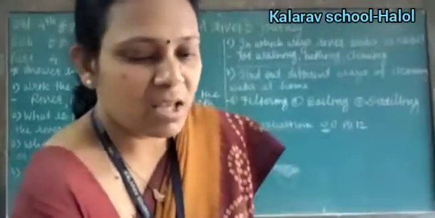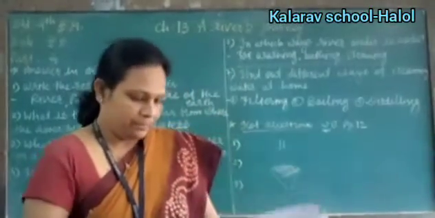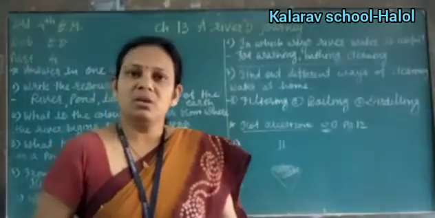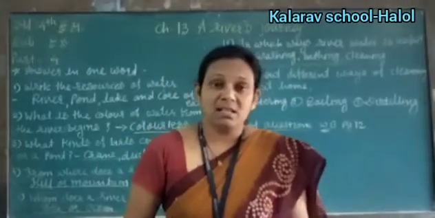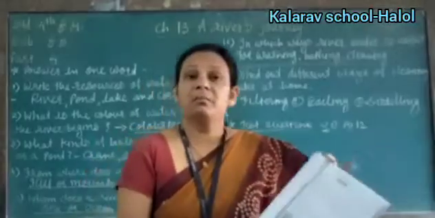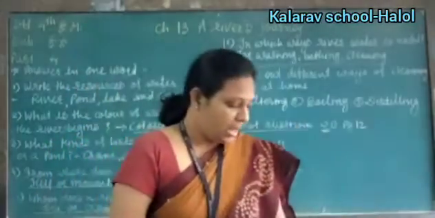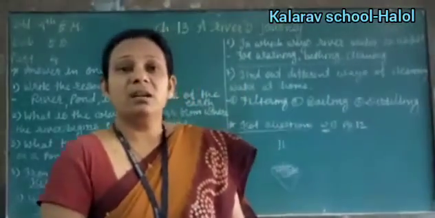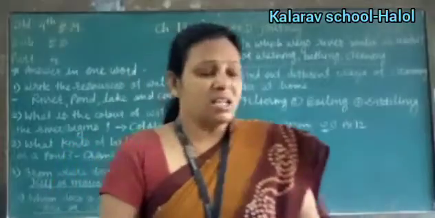Okay, now we see the workbook part. Look here. I leave page number 11 because in an earlier video I told you I will do the experiment in the class, right? So I have to leave that page because this is the experiment page. Okay, now page number 12, everybody open. Collect the pictures of the water bodies mentioned below.